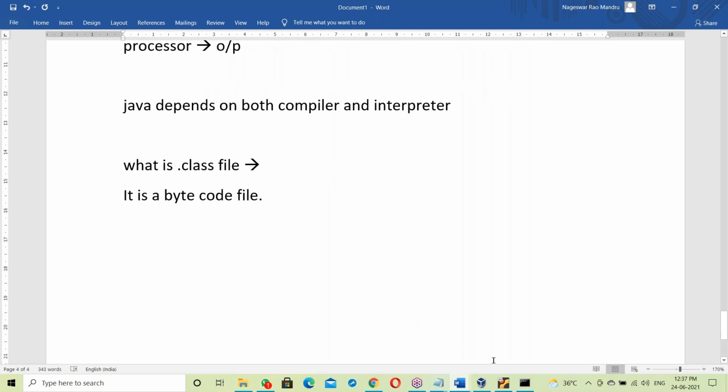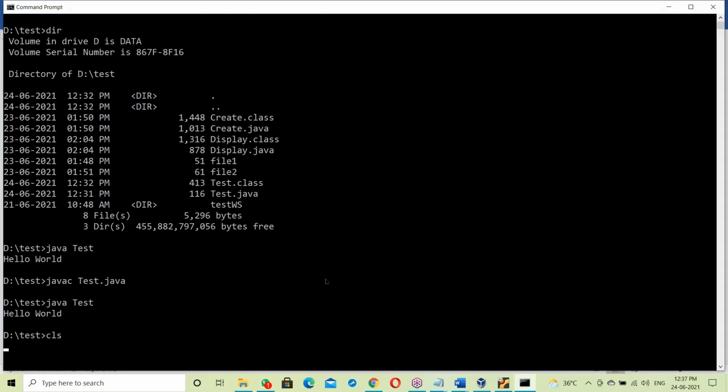Now, what does this dot class file contain? Say this dot class file was prepared on Windows OS. Even though it was prepared on Windows OS, it won't contain any OS library. This dot class file doesn't have any OS library. It is purely a Java program, so the dot class file contains the Java program plus the Java library.